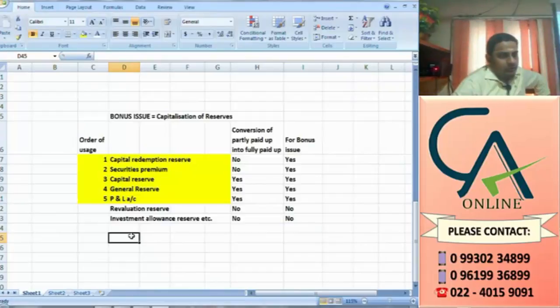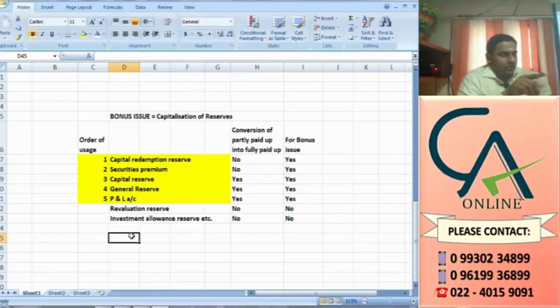And if you go through that material, you can notice some other important points also. Can you please read? Yamini will read. Bonus issue is not made unless the partly paid shares, if any existing, are made fully paid. So only if partly paid shares are made fully paid, you can go for issuing bonus shares.